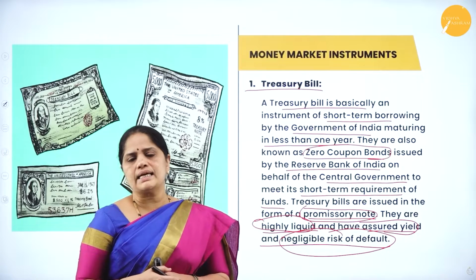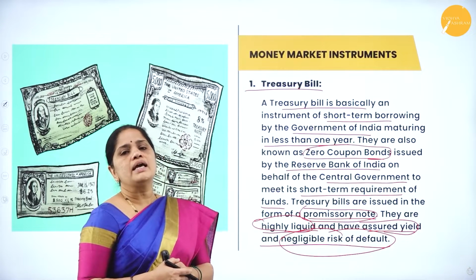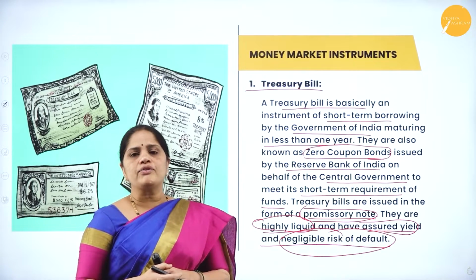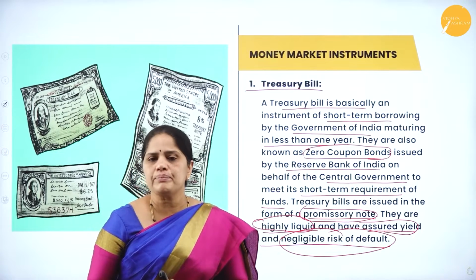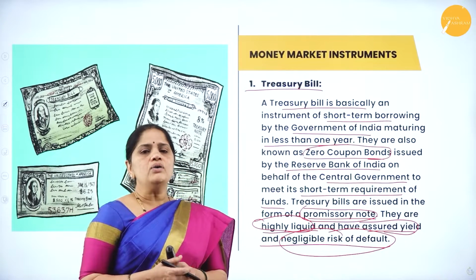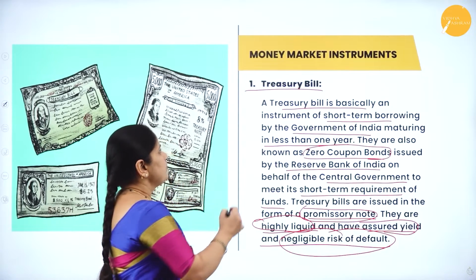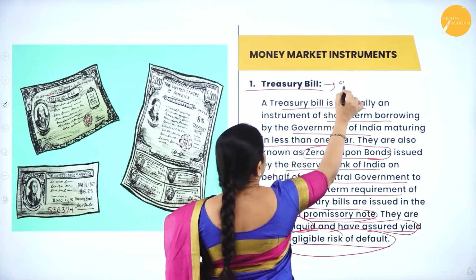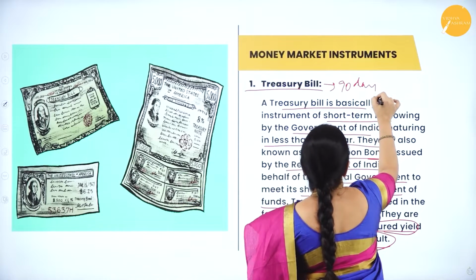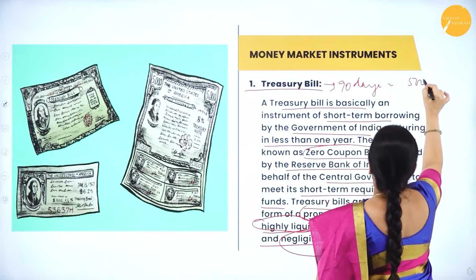Now, let us take an example. Suppose an investor buys a treasury bill of rupees 50,000 for a period of 90 days. The face value of the bill is 50,000.